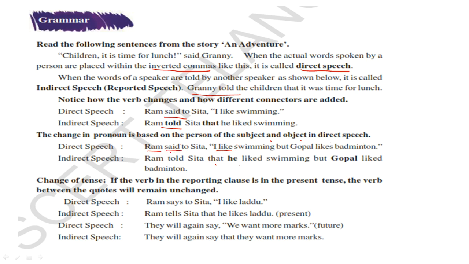When we have said in the reporting verb, then the verb changes to past tense. Ram told that he liked swimming, but Gopal liked badminton. Now, change of tense. If the verb in the reporting clause is in the present tense, the verb between the quotes will remain unchanged. See here, Ram says to Sita, "I like laddu." Ram tells Sita that he likes laddu. So I has changed to he, and because says is there, we have written tells, and like becomes likes because he is there. That's the reason we have put likes here.